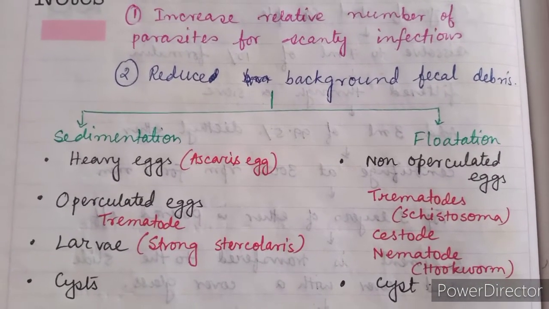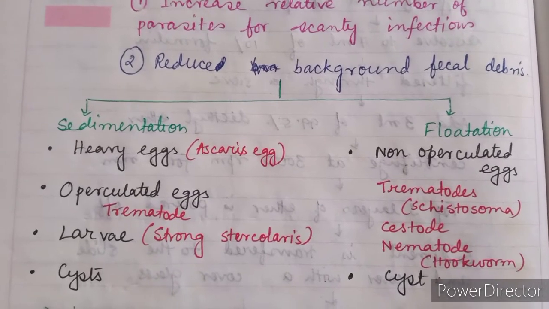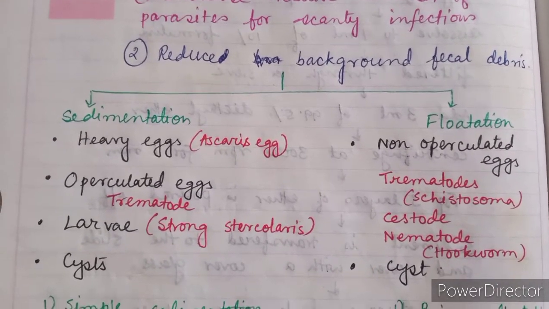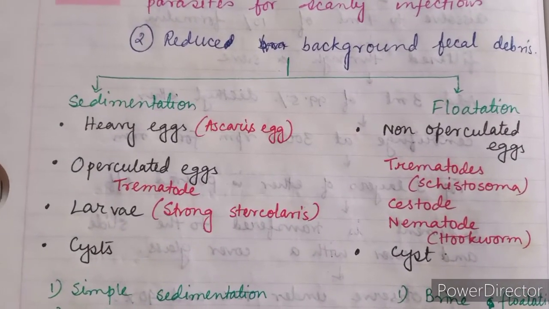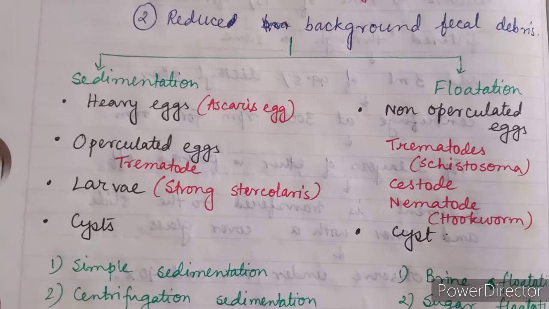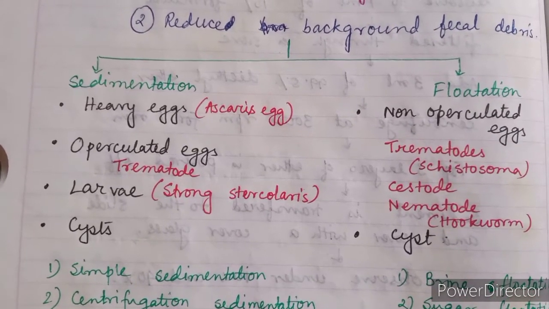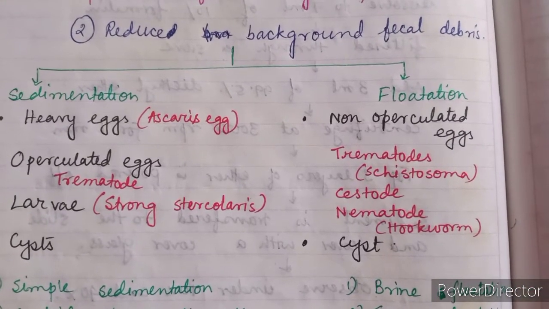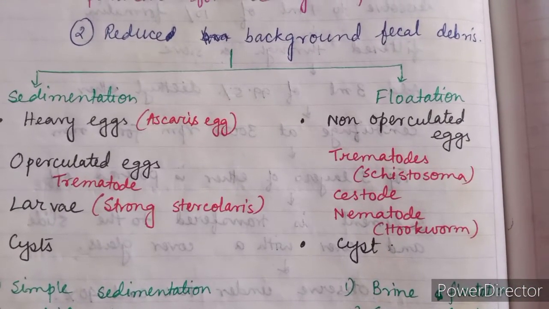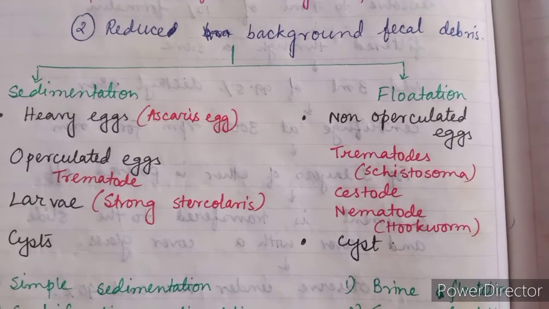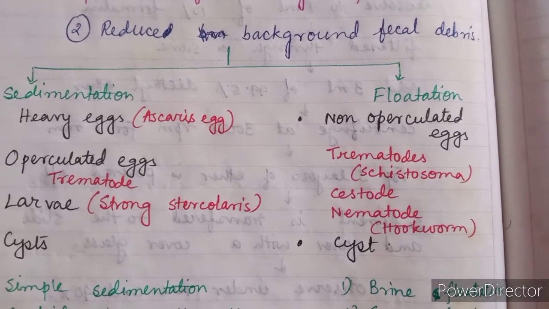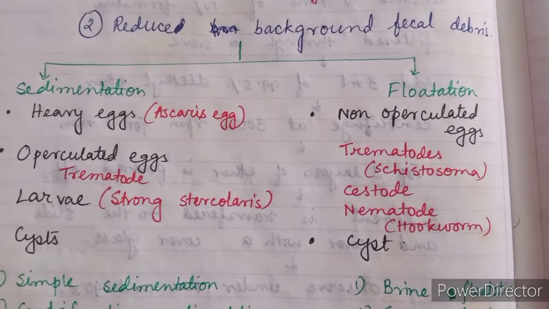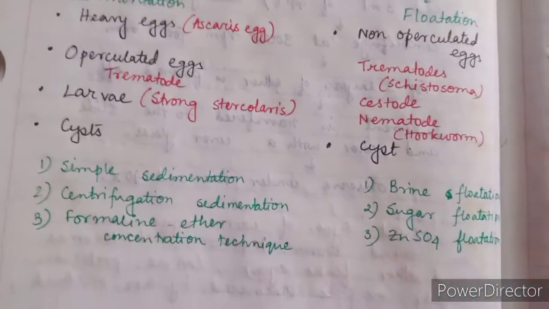By the sedimentation method, we can identify heavy eggs, that means Ascaris eggs, operculated eggs, trematodes, larvae such as Strongyloides stercoralis, and cysts. And by the flotation method, we can identify non-operculated eggs, such as trematodes, for example Schistosoma, cestodes, nematodes like hookworm, etc., and cysts.